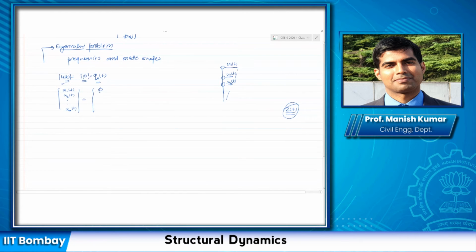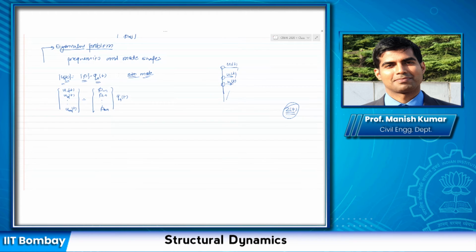Mode shape is phi. I'm considering this for a single mode shape, the nth mode. I'm not yet considering the total response from all the modes. So more appropriately, I should write this as u_n(t) for the nth mode, which becomes phi_1n, phi_2n, and so on, phi_nn times q_n(t).